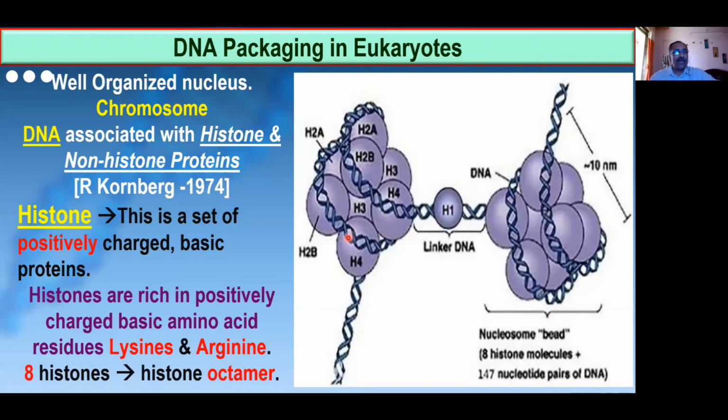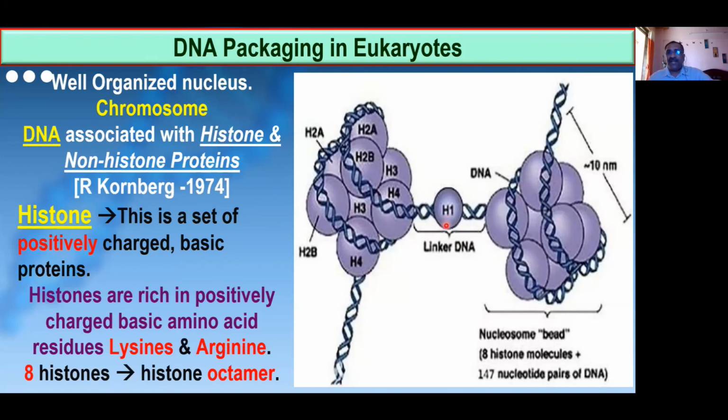Now, can you tell me which histone is missing in the octamer? H1 is missing, right? Very good. Where is H1? I told you in the previous slide: at the entry point of the DNA and at the exit point, which are nearby, they are sealed by another histone, that is H1.